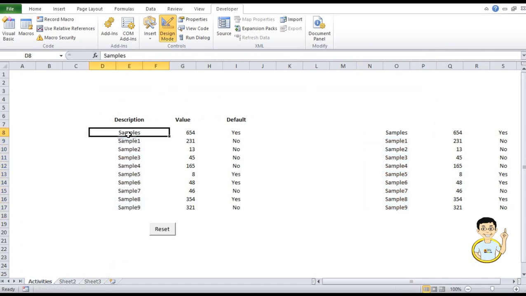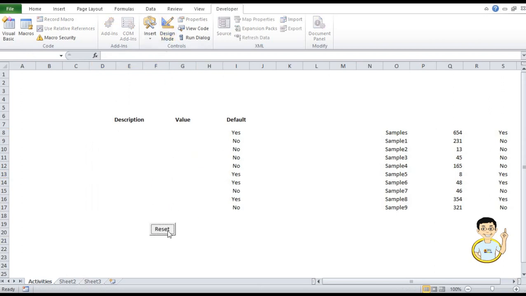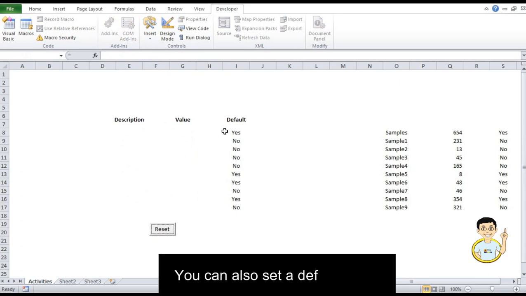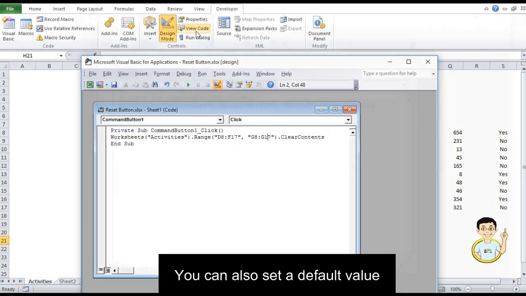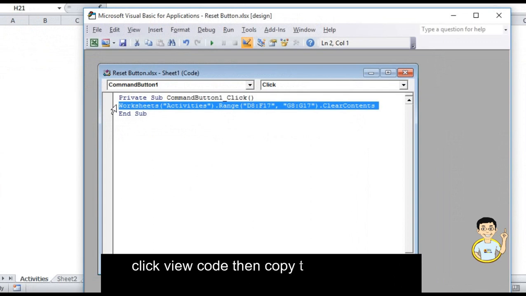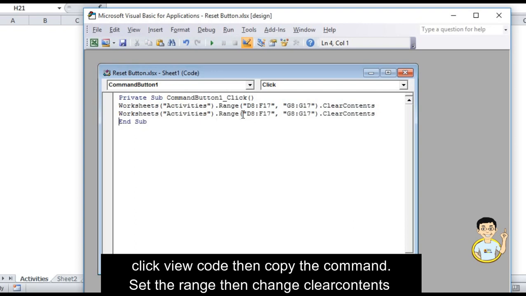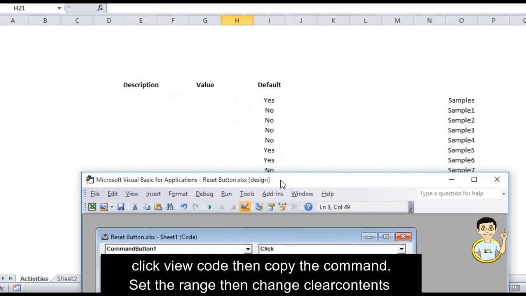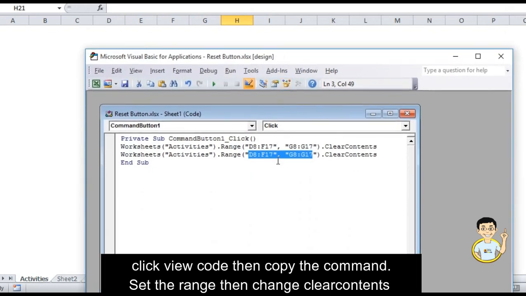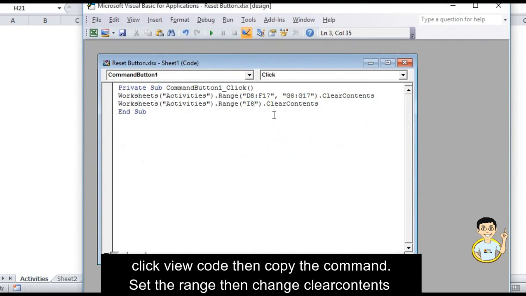So let's insert another data here. Let's try. Okay, it clears the contents. We can also set a default value, for example in this column. And to do that, we are going to add another command. Just copy and paste into another command line. Let's change the range, and the range is from I8 colon I17.